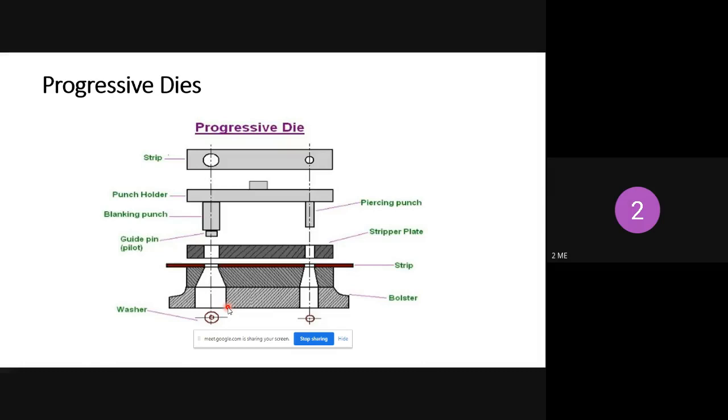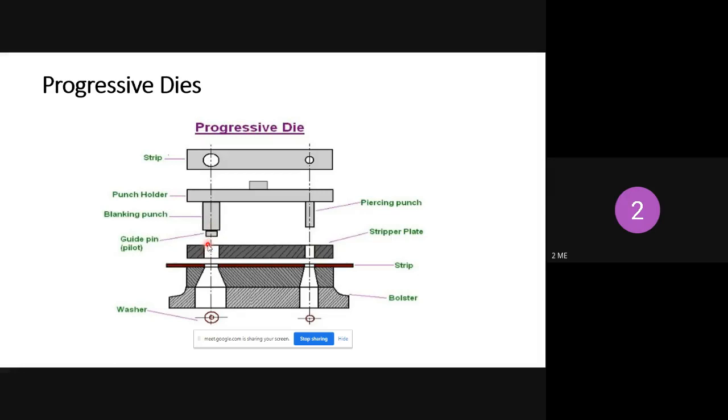So in this process you can perform several operations in a single stroke, but in different stations. Okay, this is the first station and this is a separate second station. Both are separate stations. Okay, station 1 as well as station 2. It is similar to that of a railway station. Different stations are there, so you can perform several operations.